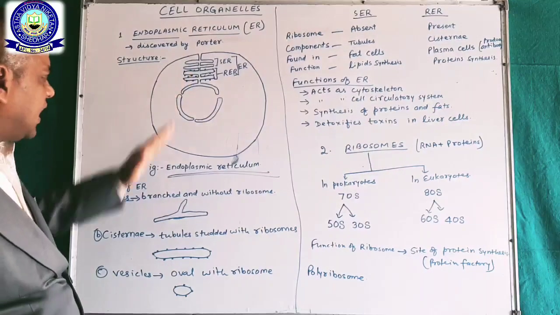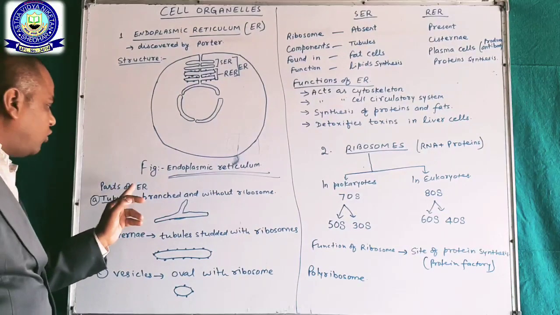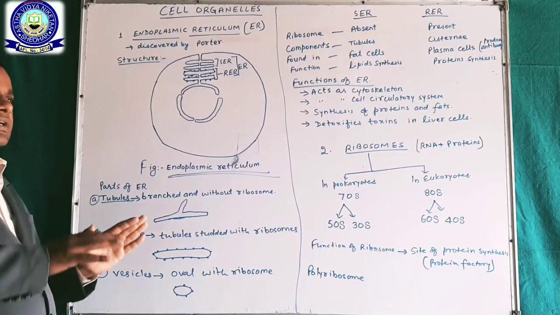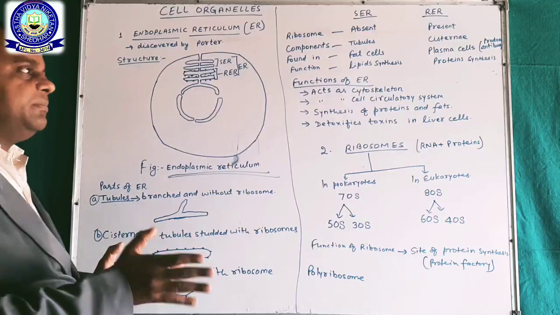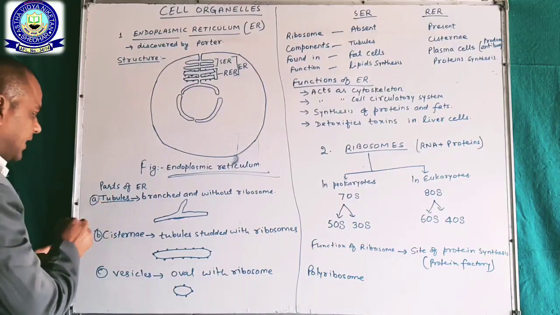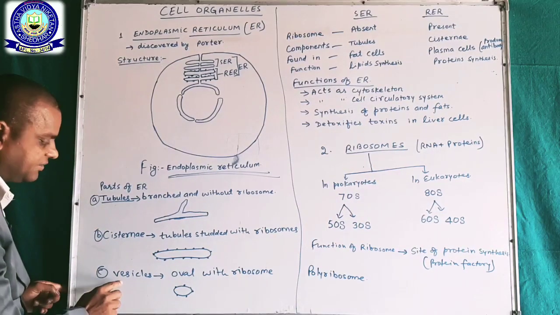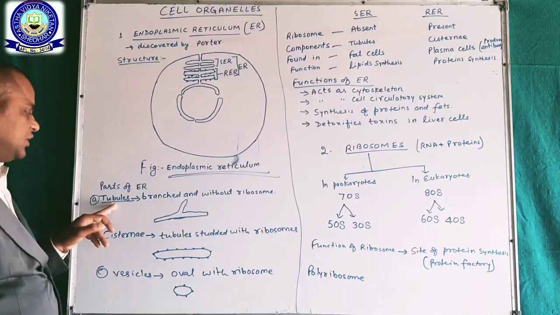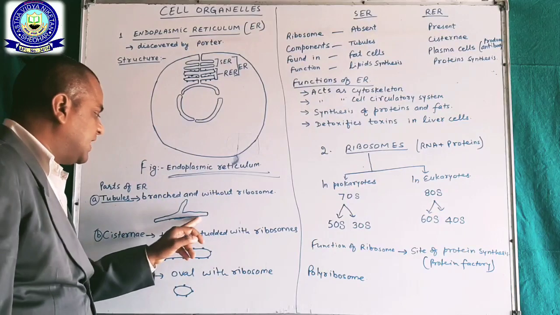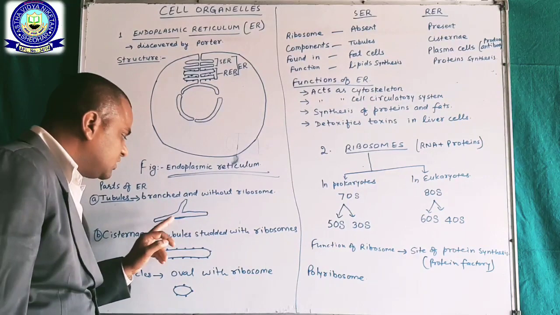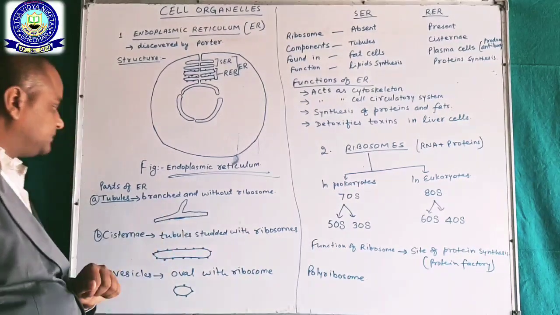Okay, now parts of endoplasmic reticulum. The endoplasmic reticulum has been made by some tubules, cisternae, and vesicles. Tubules are branched and not associated with ribosomes.